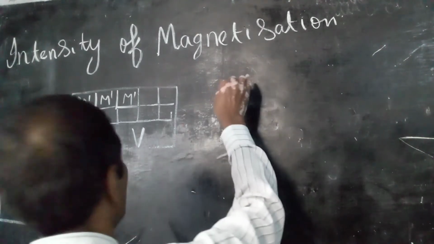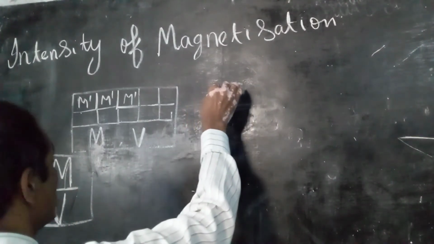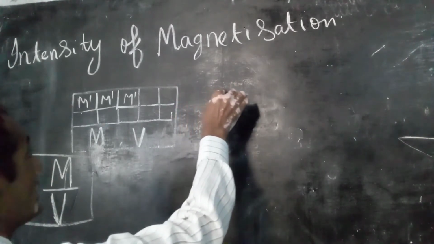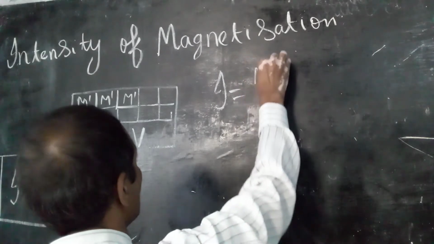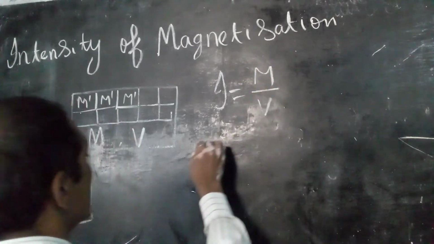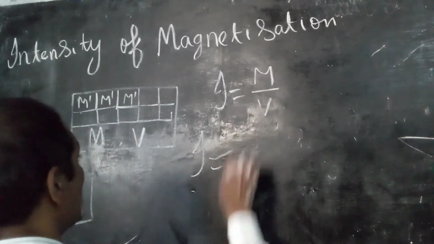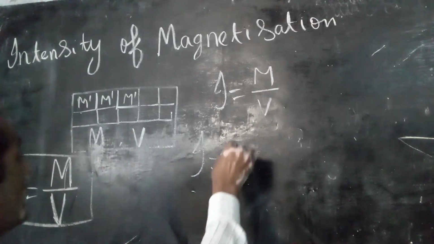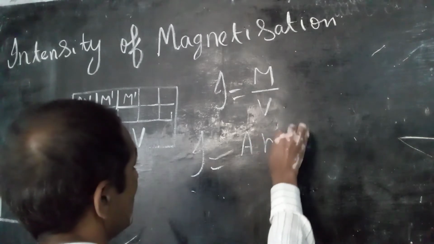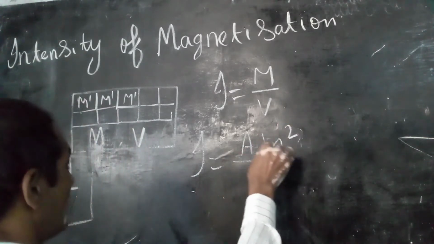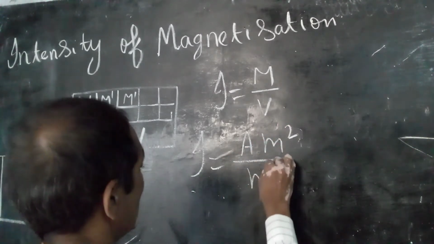Okay. Now the unit of intensity of magnetization. I is equal to M upon V. The unit of M is ampere meter square, and the unit of volume is meter cube.